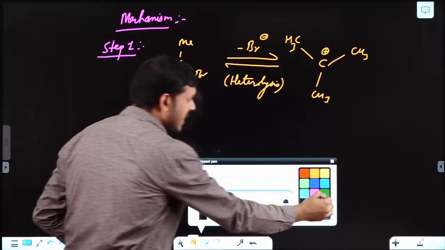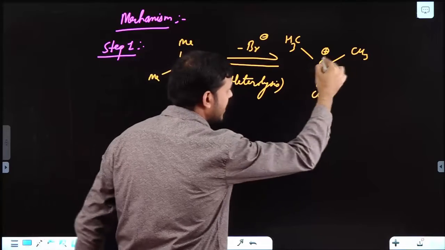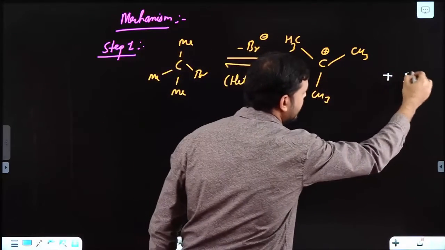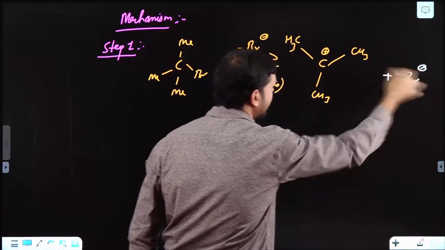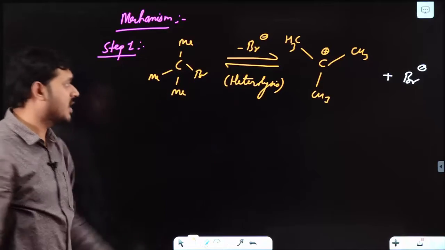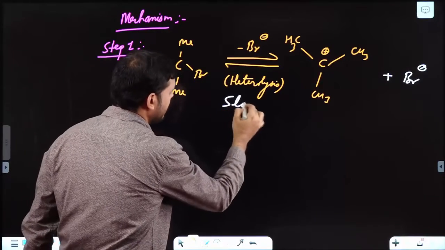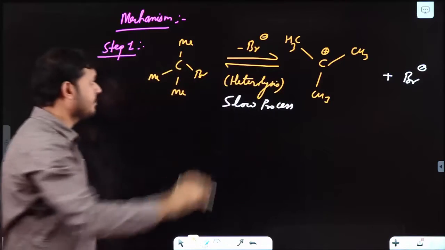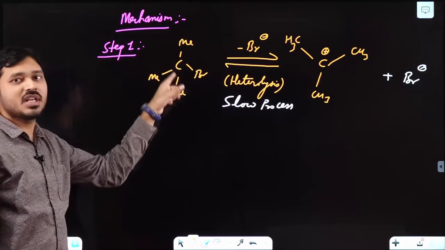Simply, this positive charge and this Br minus that is leaving can instantly combine and form this again. So this is a reversible and very slow process. Why? Because this covalent bond is breaking.